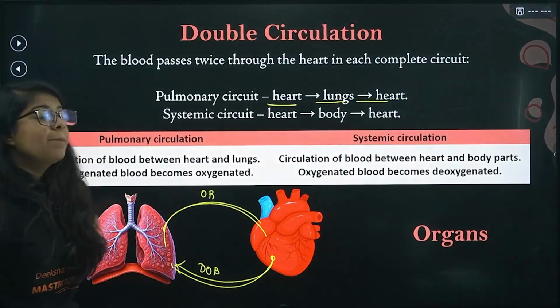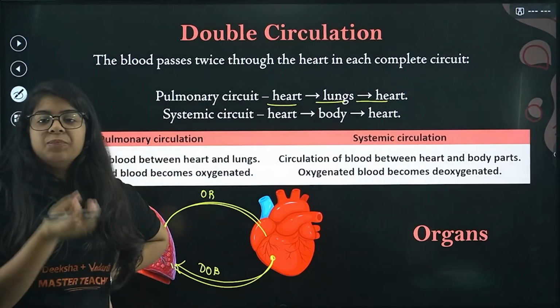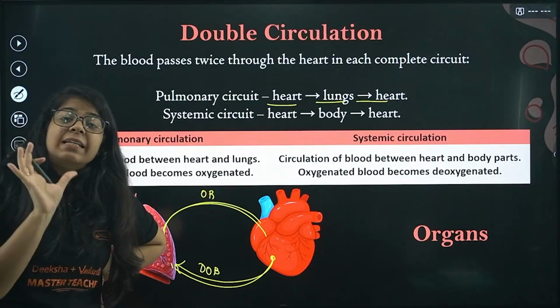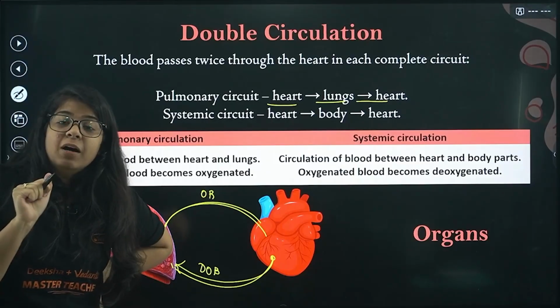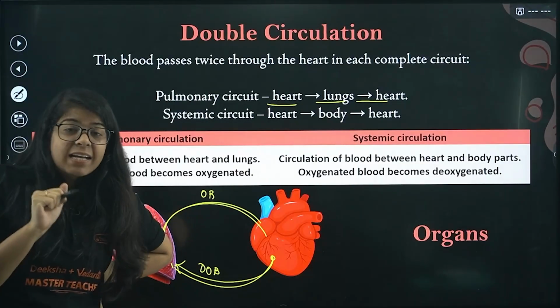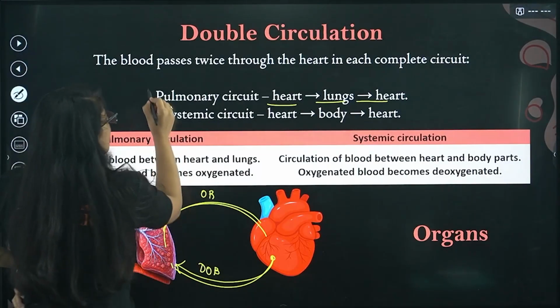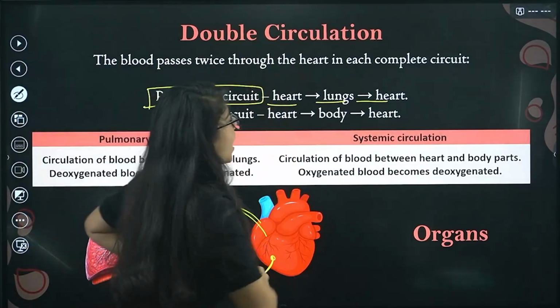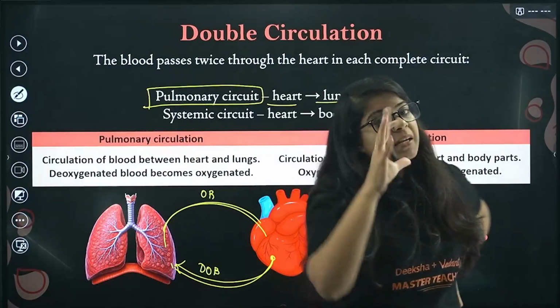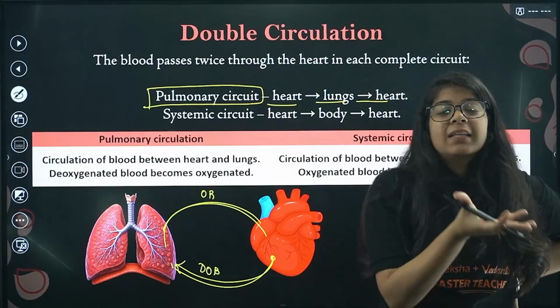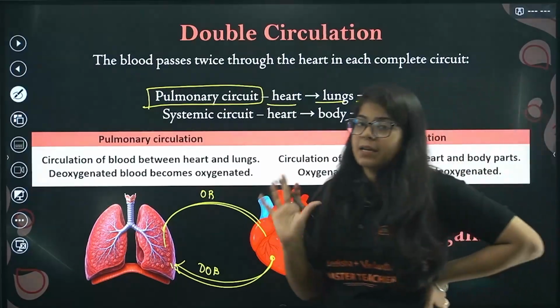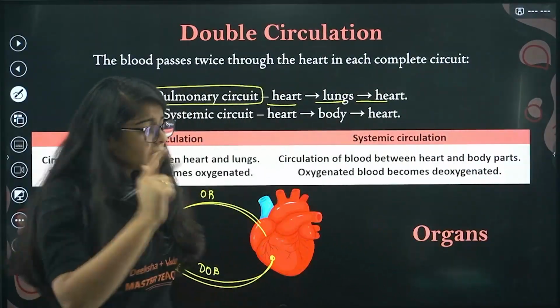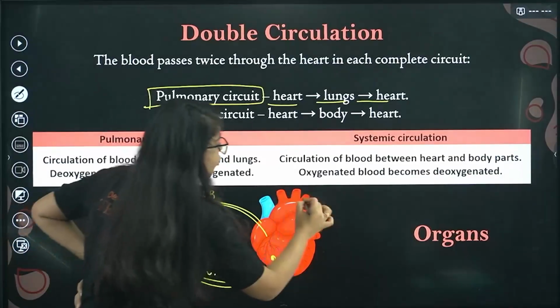That is called the pulmonary circuit, because what is connecting? The pulmonary artery and pulmonary veins are connecting the heart and lungs, right? So the blood passes twice through the heart in each complete circuit, heart to lungs, lungs to heart. That is called the pulmonary circuit. Done.